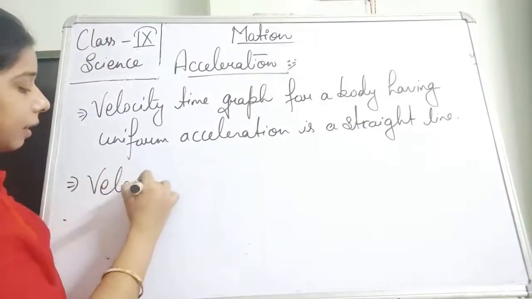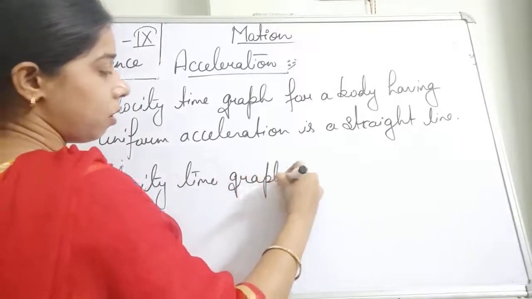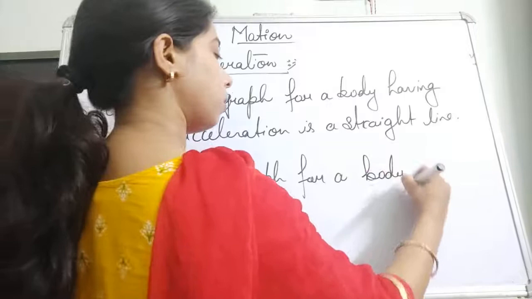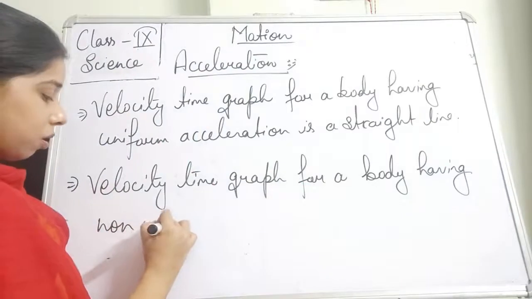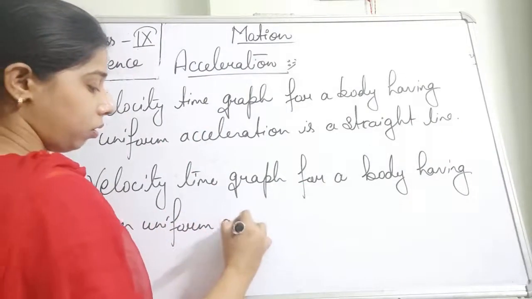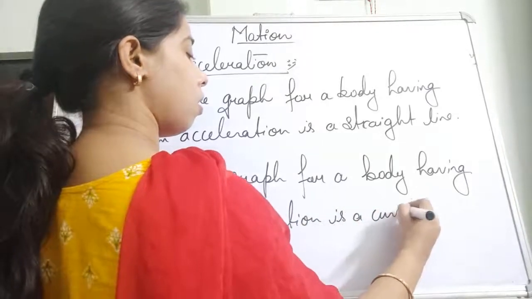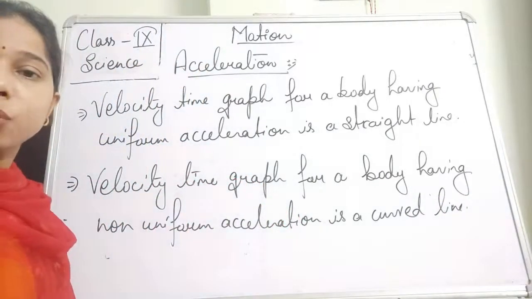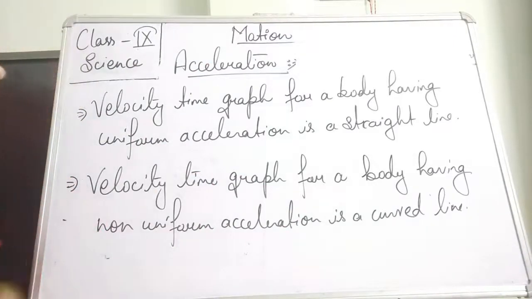The velocity-time graph for a body having non-uniform acceleration is a curved line. So it will be a curved line because the velocity keeps on increasing with an unequal amount, and that is why there is a difference in the graph also.